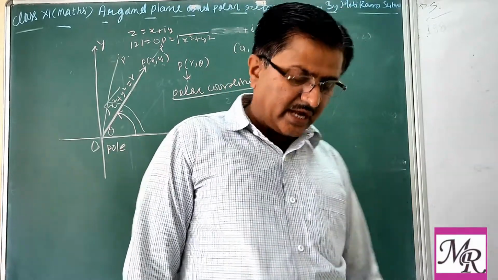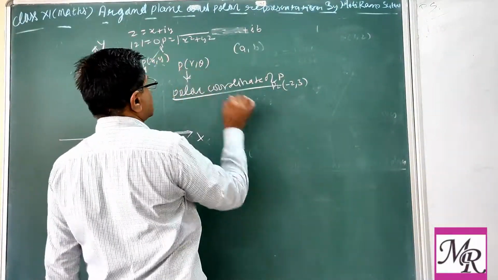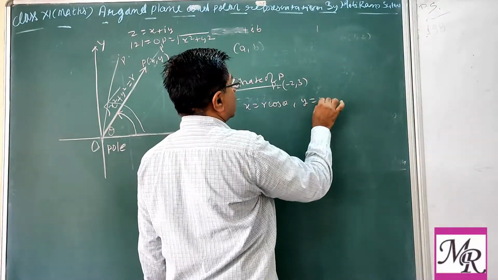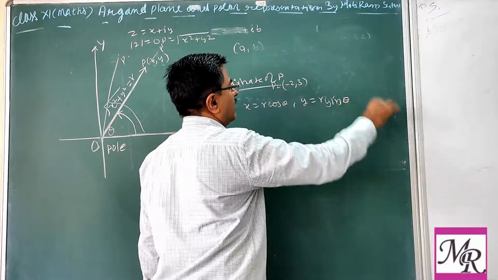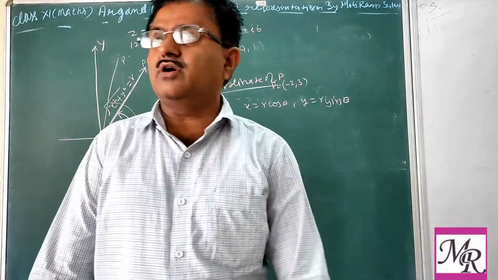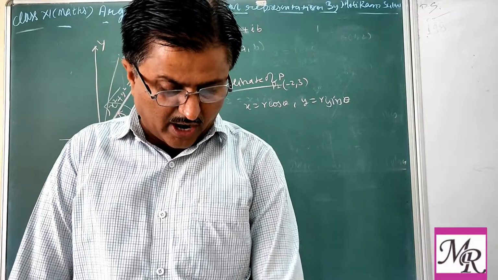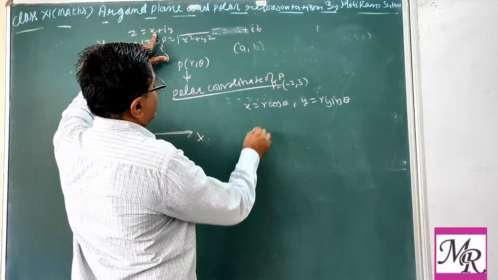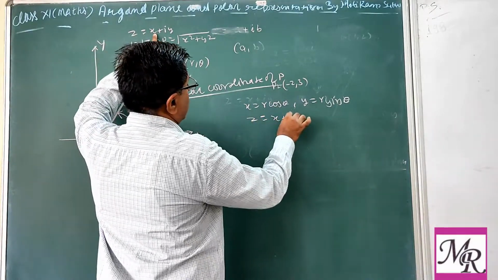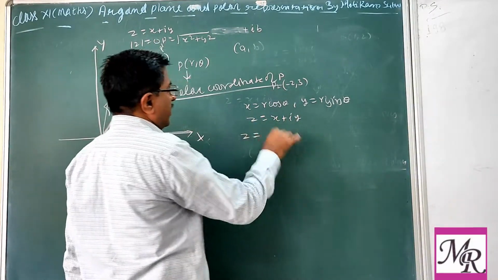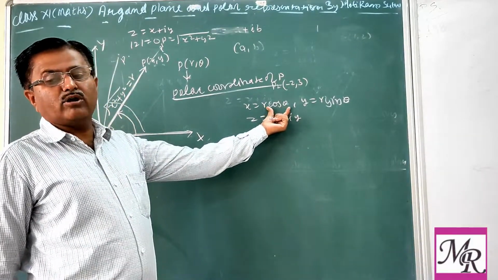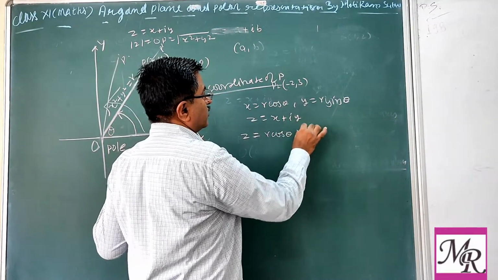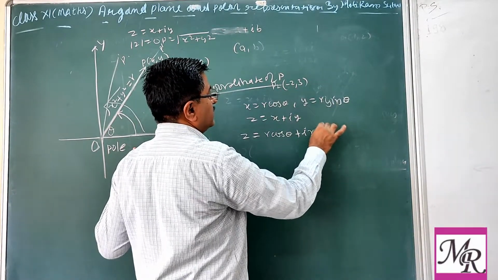Now suppose we take x equal to r cos theta and y equal to r sin theta. So z, what is z? We are saying z equals x plus iota y. Now z will convert into r cos theta, x is r cos theta, plus iota into y, y is r sin theta.